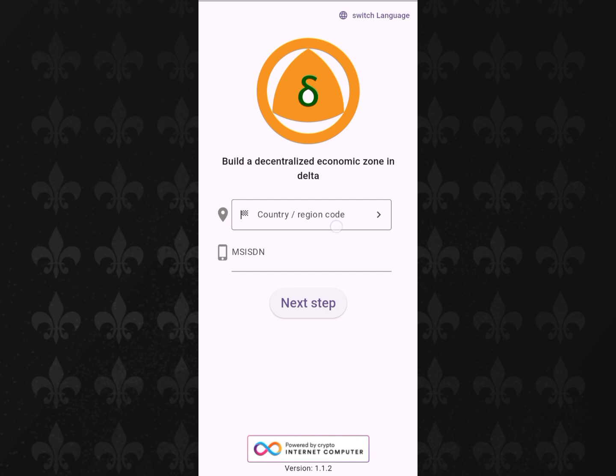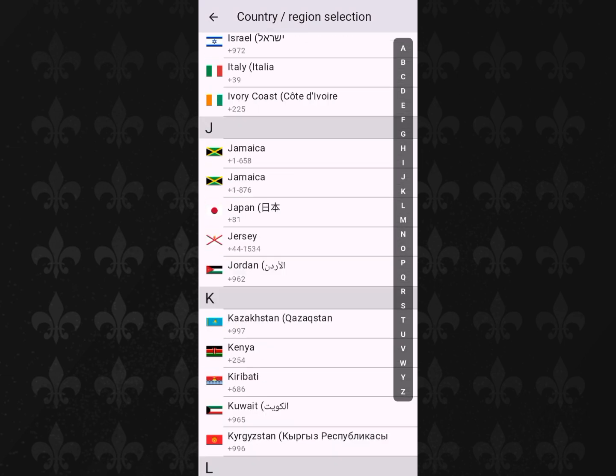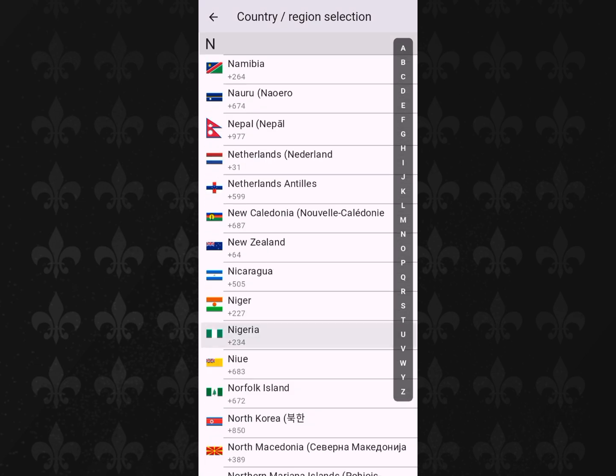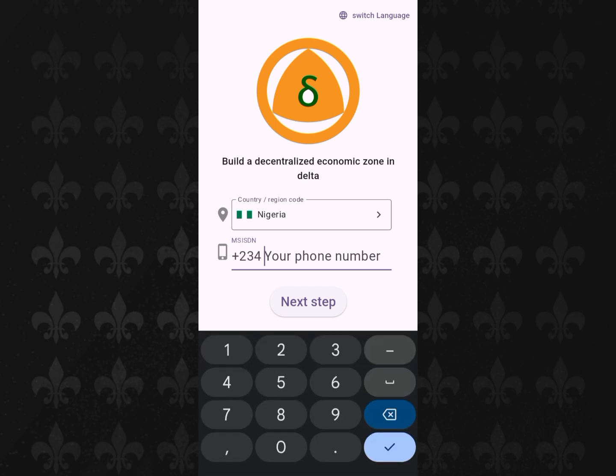So over here we're starting with setting up the country. Set up the country you're from, and as for me it's Nigeria. So over to N, and I'll select Nigeria. Then put your mobile number. This mobile number must be on WhatsApp. So if it's not on WhatsApp, endeavor to create a WhatsApp line before you continue this airdrop, and ensure that the number is correct.